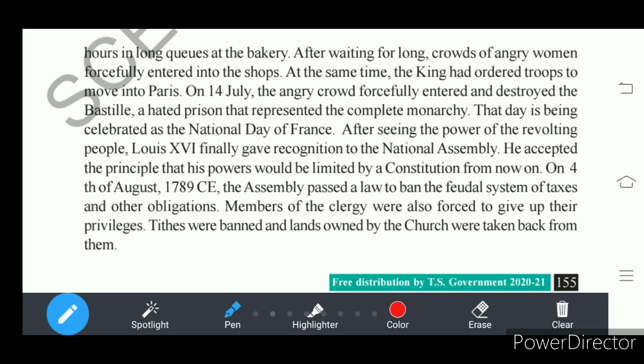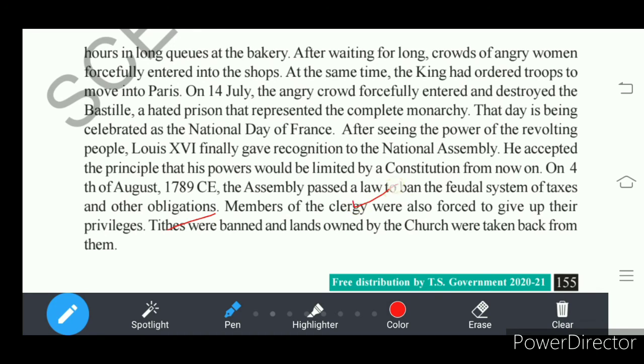That is also one act passed by the National Assembly, understand? Tithes were also banned. Tithes, understand? What are tithes? One tenth of the income earned by the people should be paid to the church, right? That was banned, understand? Tithes were banned.